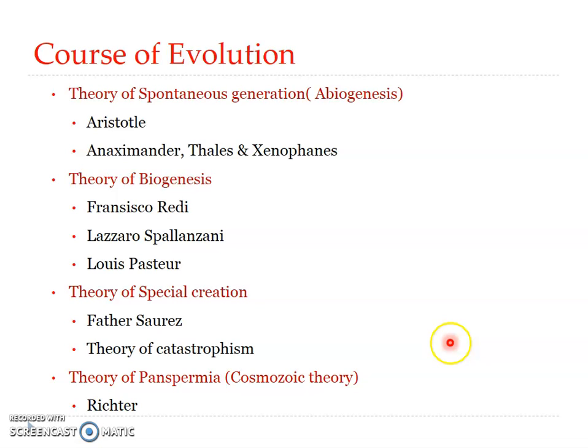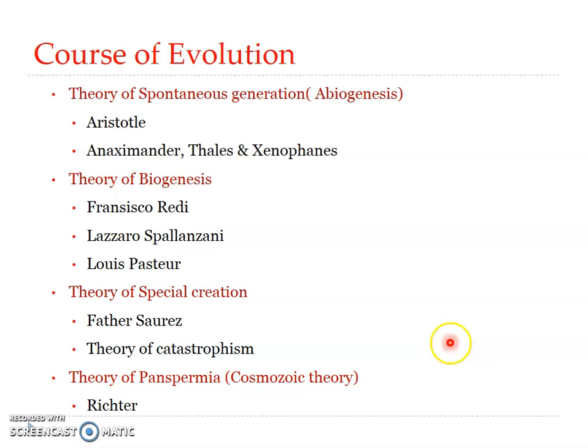According to this view, life was believed to have been created by some supernatural power, either once or at successive intervals. Organisms never changed after their creation.